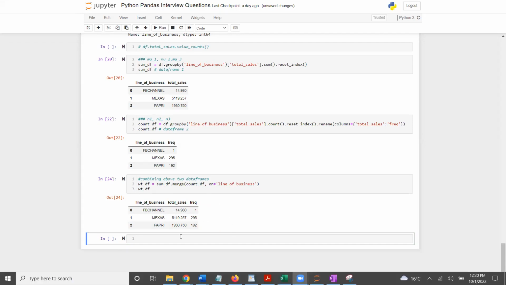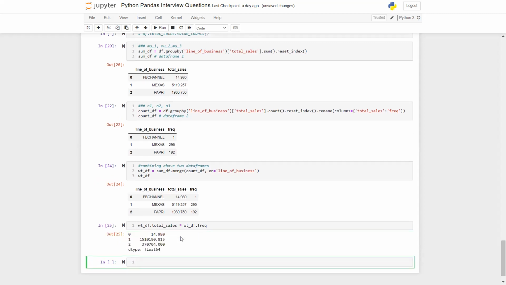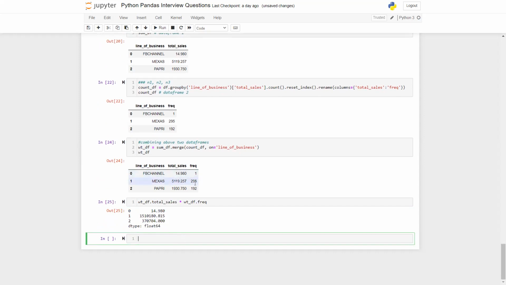And that's what I'm doing. So what I'm doing is weight underscore df dot total cells into, you see, it's called vector operation. You are writing the code as if you are dealing with two different scalar variables, but you are actually dealing with many rows at a time. Df dot frequency. Have a look. I got the product, right? You multiply 295, or roughly 300, by 5,000, that should be roughly 15,000, and that's what we got here, right?